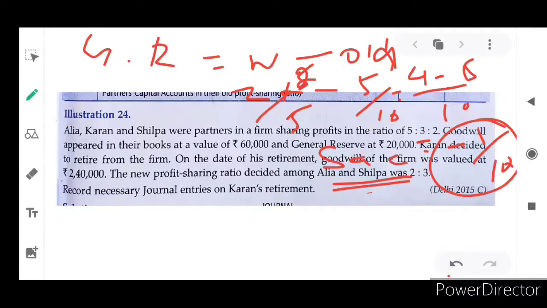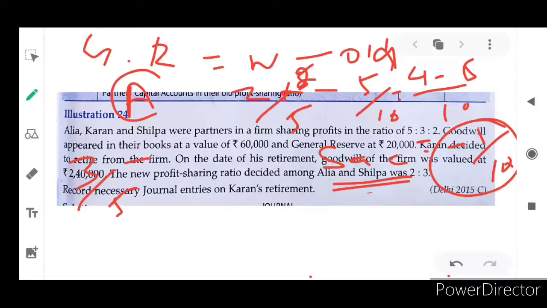If the partner is getting a minus value, the partner has sacrificed. Who is that? Alia sacrificed. And the other one is the continuing partner. Who is that? Shilpa. Alia and Shilpa. Shilpa's new ratio is 3 by 5.